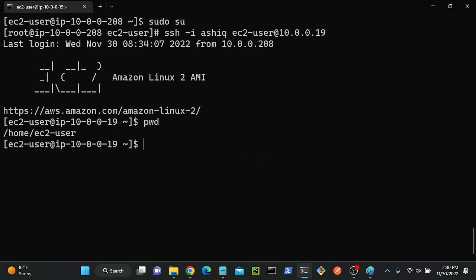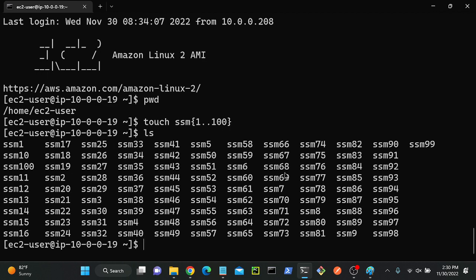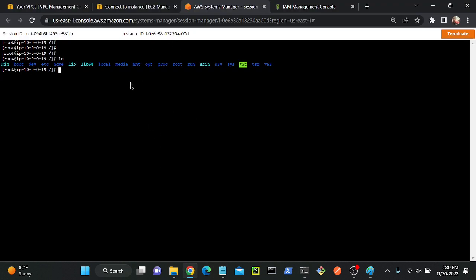So where is my directory? Now I am in home ec2-user. I will create a file over here. I'll use touch. I'll create 100 files, SSM 1 to 100. You can see that I created 100 files at a time, right? I'll go to my console, ls.